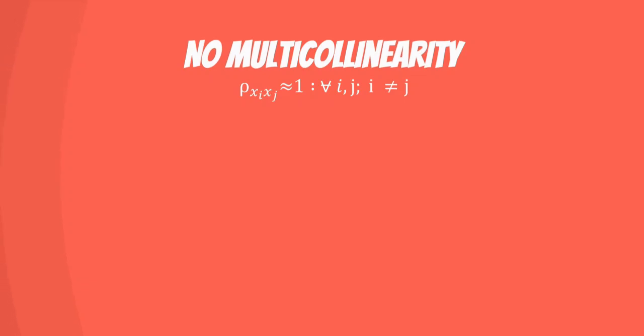The last assumption is no multicollinearity. We observe multicollinearity when two or more variables have a high correlation. Let's exemplify this point with an equation. A is equal to 2 plus 5 times B. A and B are two variables with an exact linear combination. A can be represented using B, and B can be represented using A.